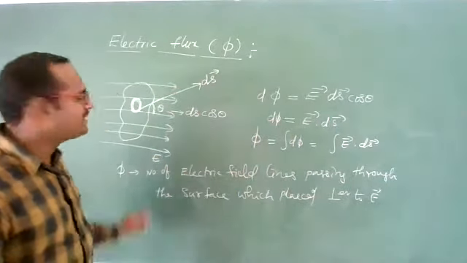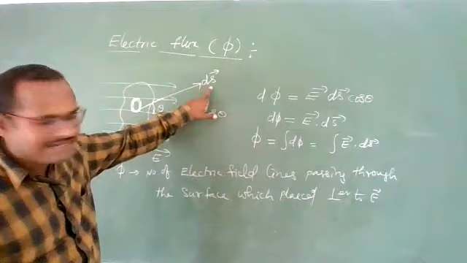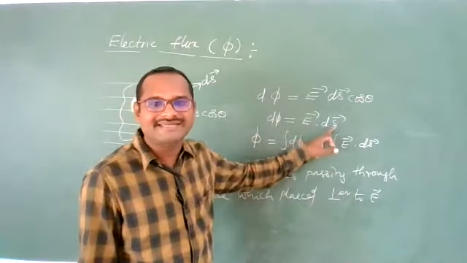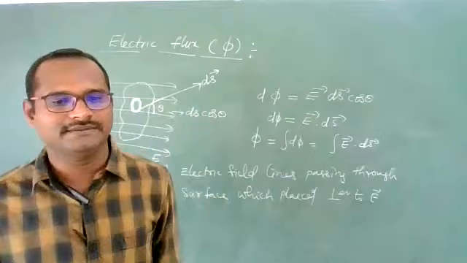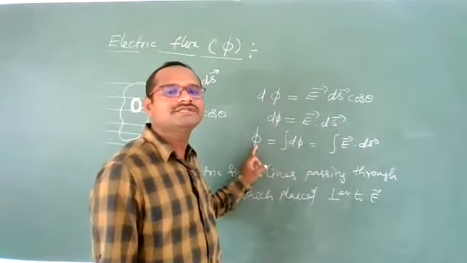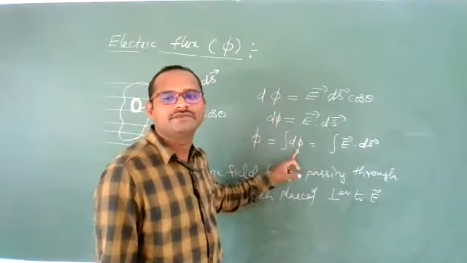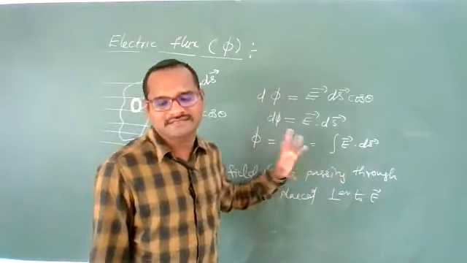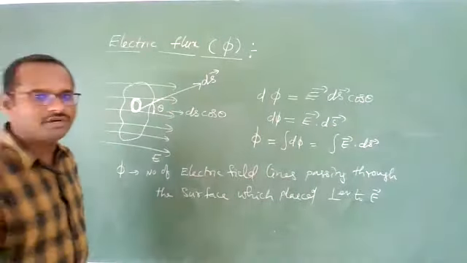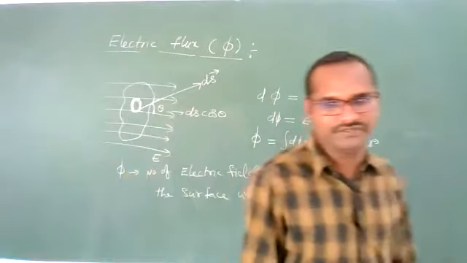So electric flux through a small elementary area ds can be written as d phi is equal to E bar dot ds bar. ds is a small elementary area, a small portion of the area. If you want the total flux, you need to integrate this d phi so that you will get the total electric flux. I hope you are understanding what I am explaining.